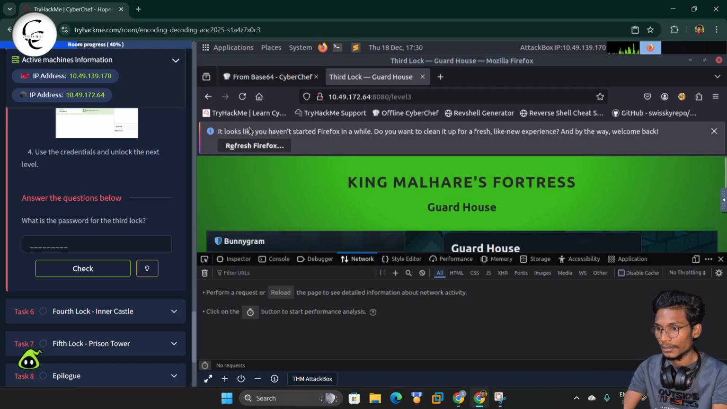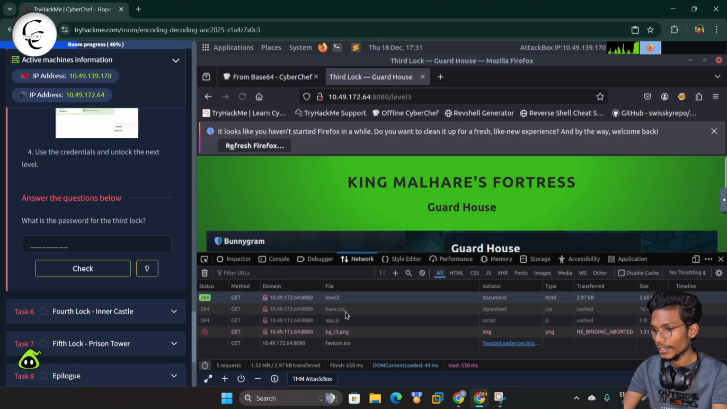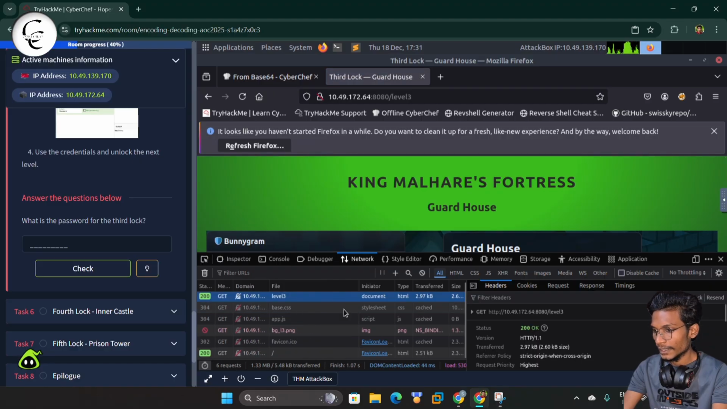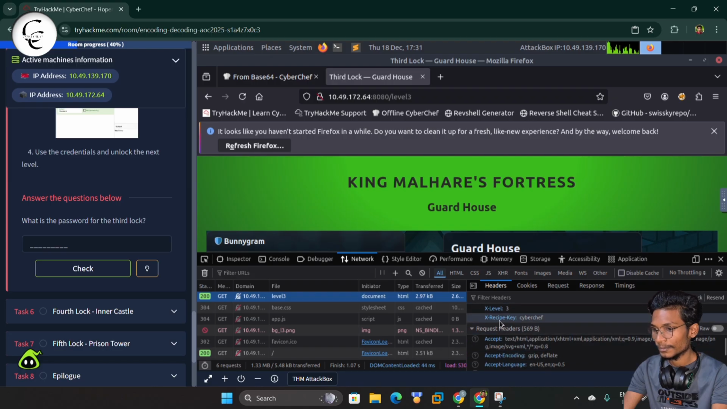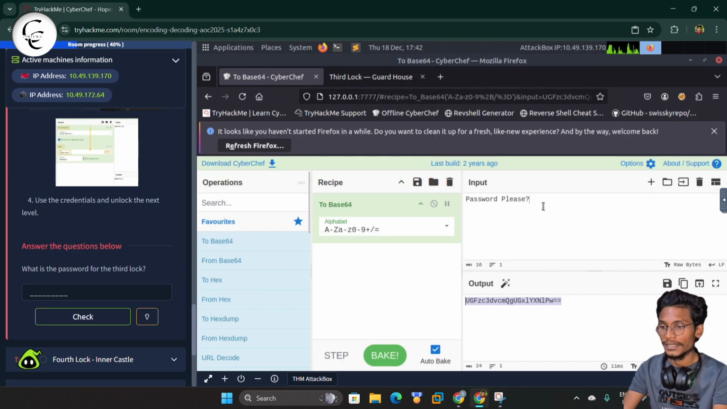And from level 3, from here we got the XOR key, that is CyberChef. We need this key to decode the XOR. Okay, first of all, let's ask for the password. Okay, let's try password please.